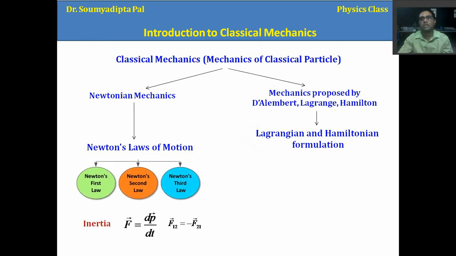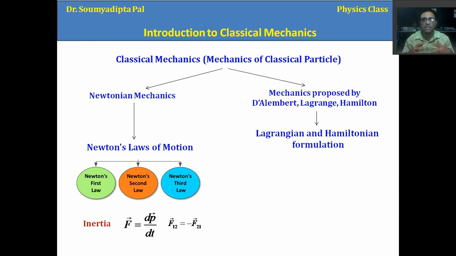The first law tells about the inertia of the body, meaning if you don't apply any external force, the state of the body will not change. If the particle or body is moving with a particular velocity, it will move with that velocity forever.